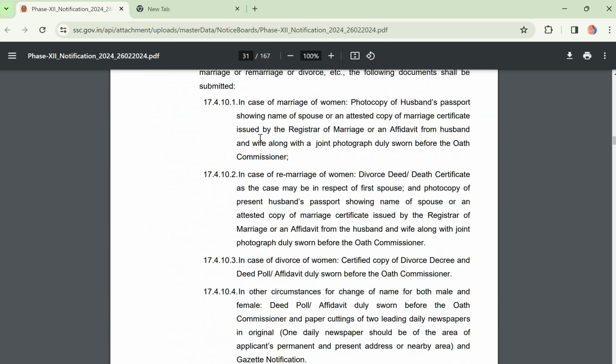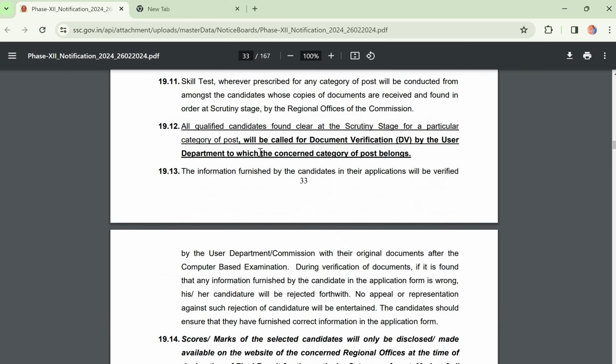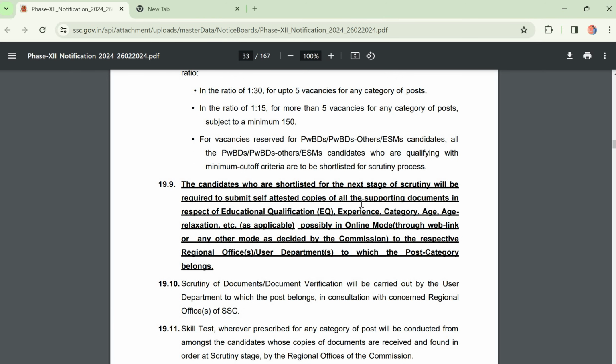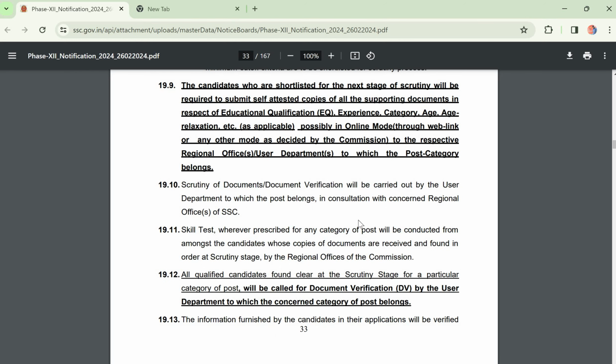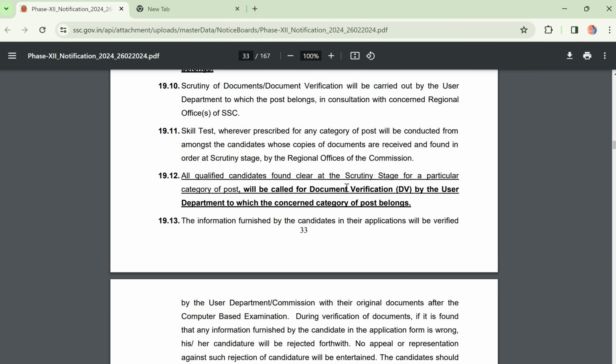These are the processes, I don't want to discuss in detail here. Here something is written and highlighted. Candidates who are shortlisted for the next stage of scrutiny will be required to submit self-attested copies of educational qualifications, experience, and category, so you should keep that in mind.